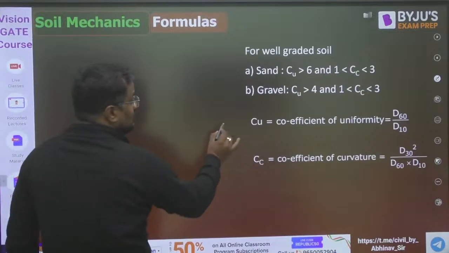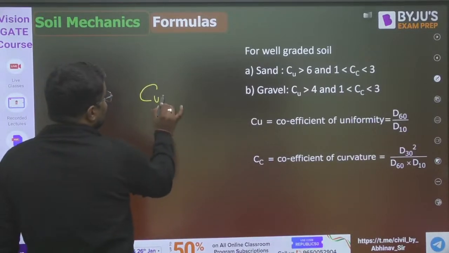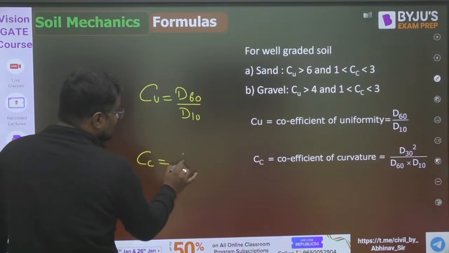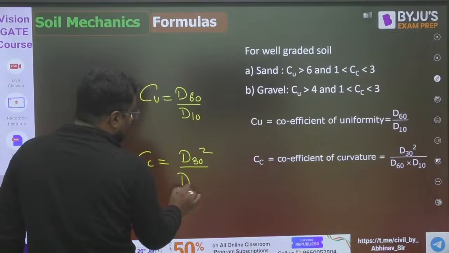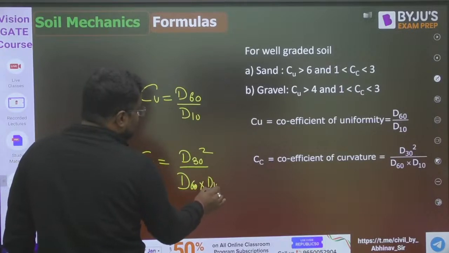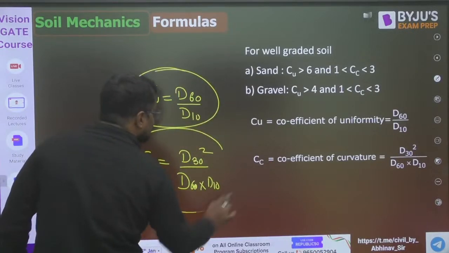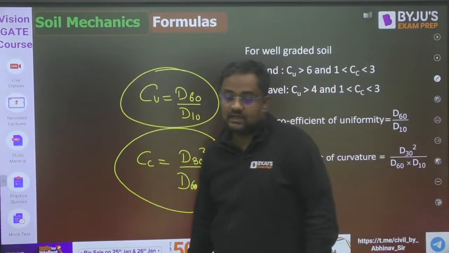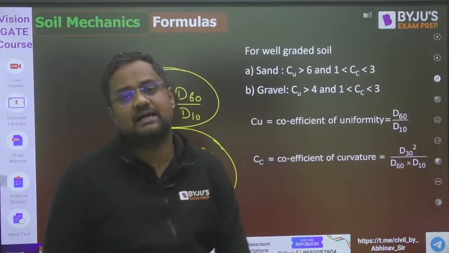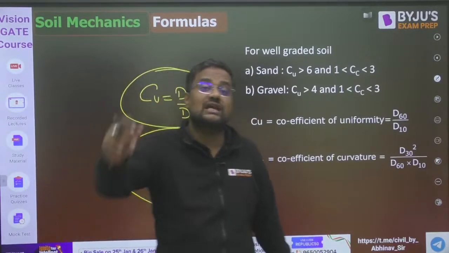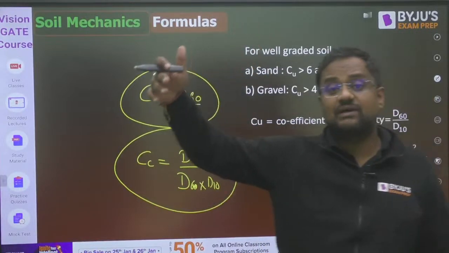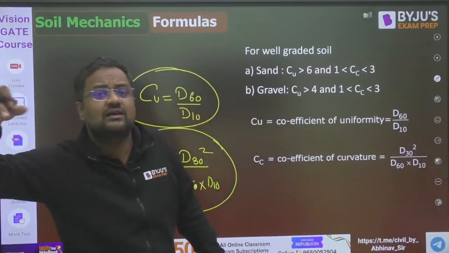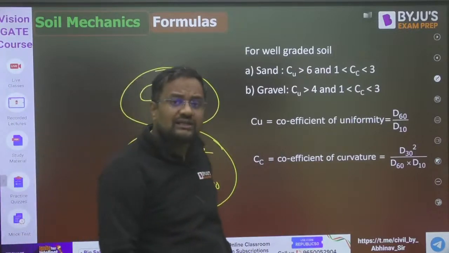Now guys, Cu is the coefficient of uniformity, that is D60 by D10. Now what is D60, sir? What is D10, sir? Cc is equal to D30 square by D60 into D10. D60 means that diameter below which 60% particles are there. D30 means that diameter below which 30% particles are there. D10 means that diameter below which 10% of particles are there. D90 means that diameter below which 90% particles are there. D45.6 is that diameter below which 45.6% particles are smaller than that.